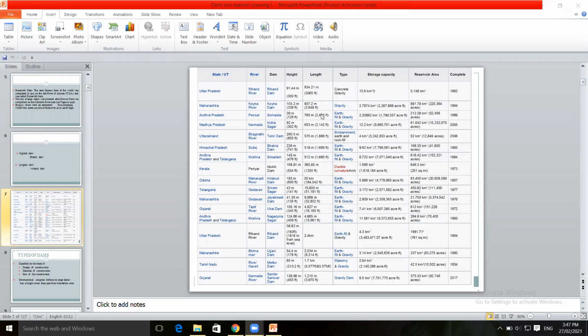Reservoir means the water that gets collected on the upstream side of the dam. The dam may be a concrete gravity dam, earthfill and gravity dam, rockfill dam, or arch dam.